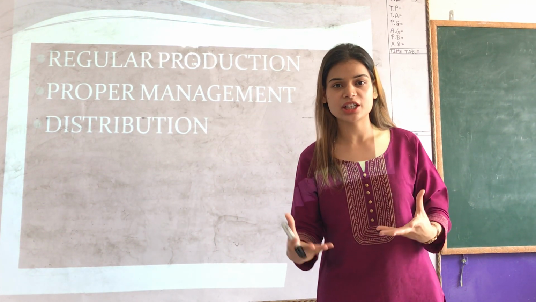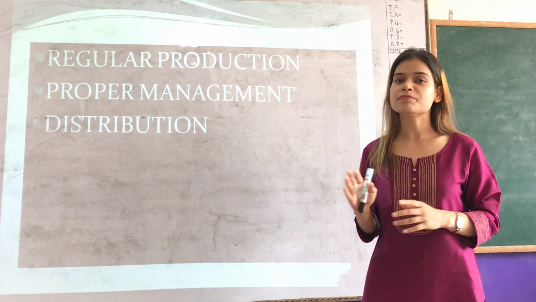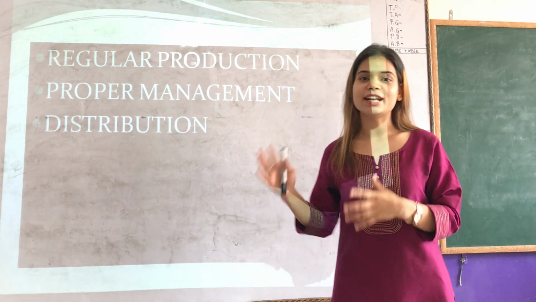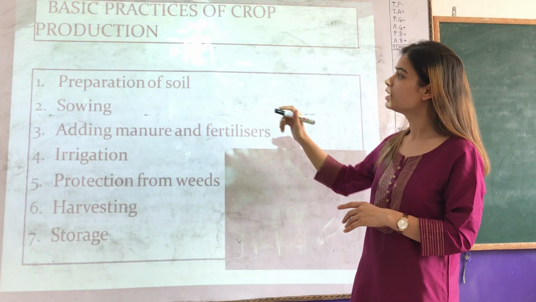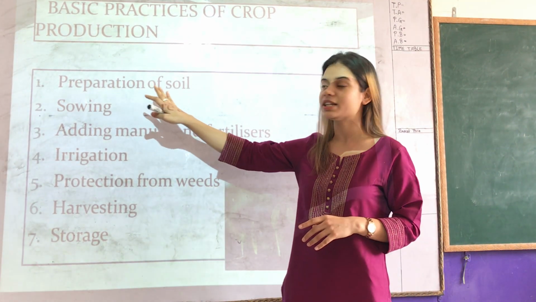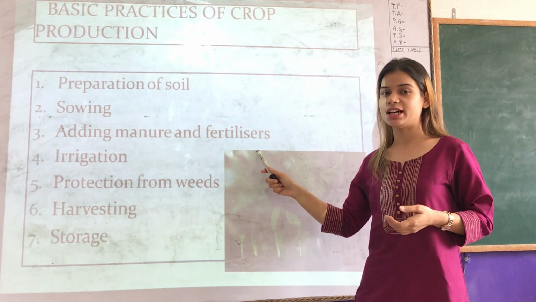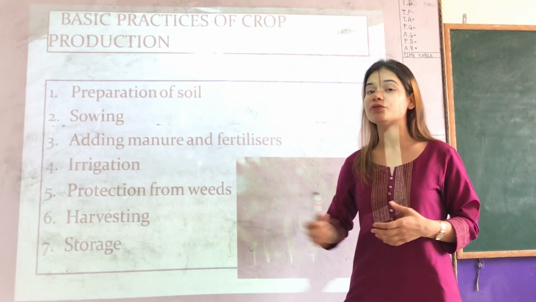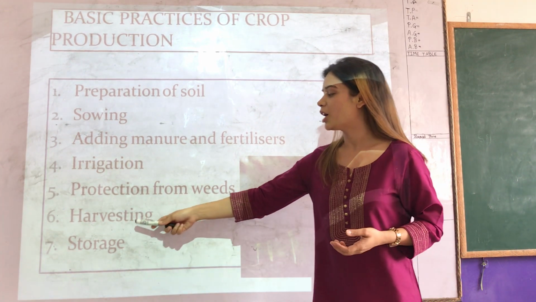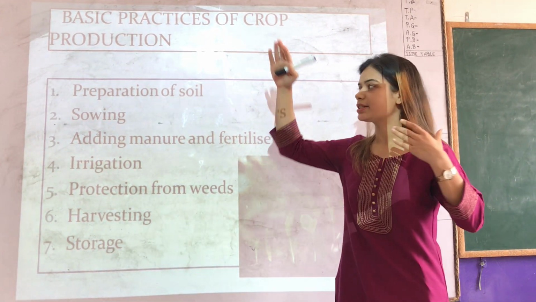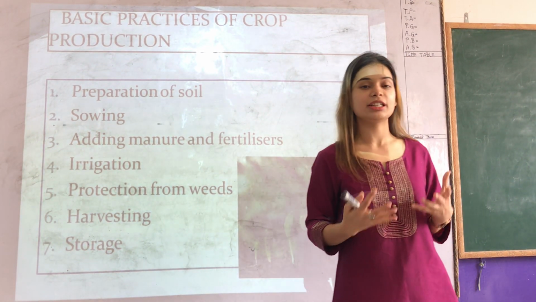So what are the various agricultural practices? The first agricultural practice is preparation of soil. In the next slide you will see the various agricultural practices. Number one is preparation of soil. Then sowing, adding manure and fertilizers, irrigation, protection from weeds, protection from unwanted plants or animals like rats, harvesting and then storage. We are going to discuss all these steps one by one. Let us take the first step, preparation of soil, in today's class.